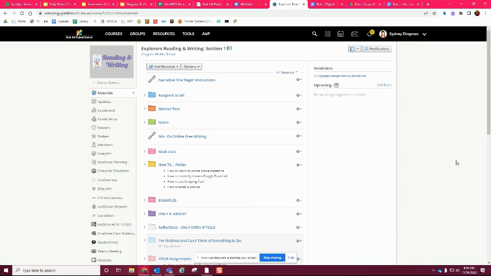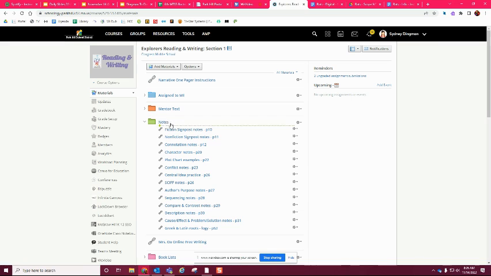So if you need a reminder because you don't have your notebook and need to go back to this, you could go to this green folder for notes. It actually has all the different page numbers on here for you. So if the instruction sheet says, hey, use page 26 to help you, you can click on this link and it will show you the notes that are in our notebooks, and you can use those to help you. So even if you're like, oh, I can't do it because I don't have my notebook, well, you do, sort of, because it's all online. When it references a page number in the instructions or in the question, you can go back to Schoology and find that page number to help you.